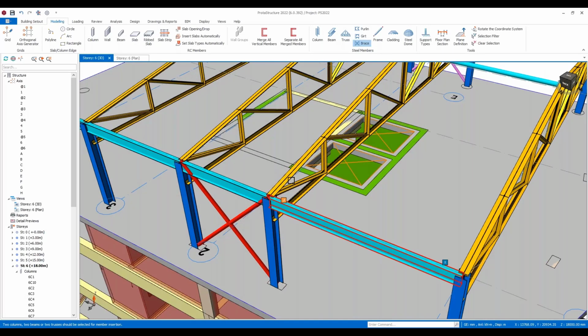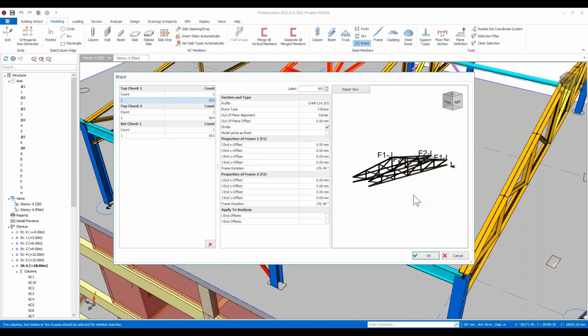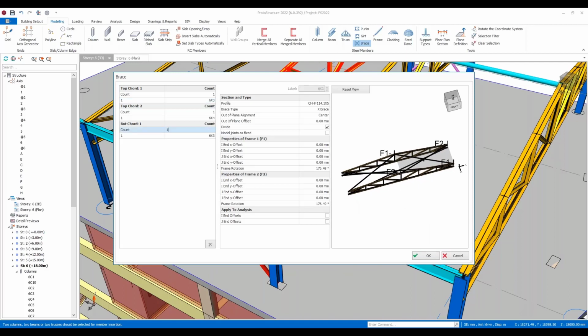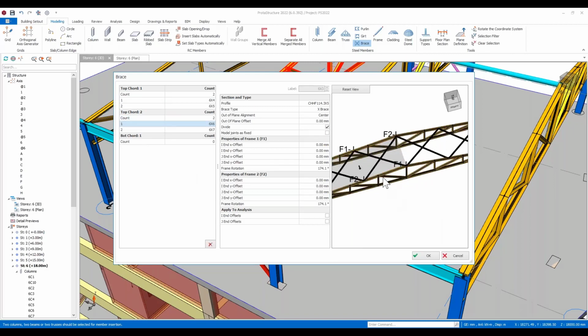Okay. Maybe I want to also brace the truss. So when I do that, it will preview the bracing here. Okay. And I don't want any braces in the bottom chord, but I do want some braces in the top. So we can just define how many braces we'd like to see. Okay, I could have 2, maybe let's make it 3. That might be a bit more practical.